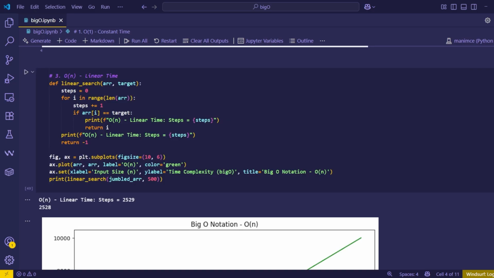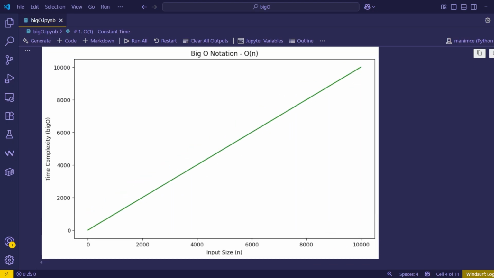Now, suppose we want to search for a specific target element in an array by searching sequentially. The time complexity will grow linearly with the input size, because in the worst case scenario, we'll have to check every element once and perform n comparisons. As you can see in this figure, time complexity grows linearly with the passage of time and input size.